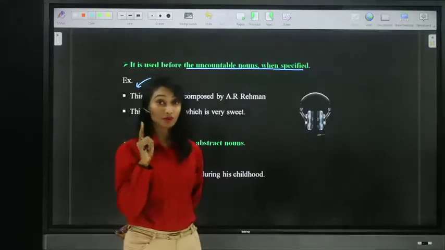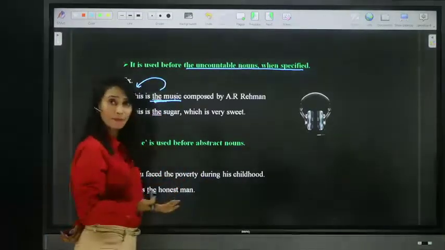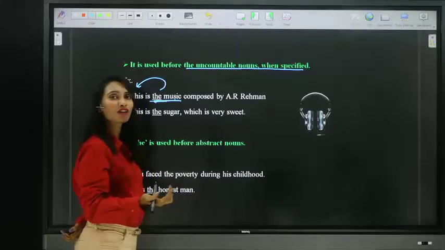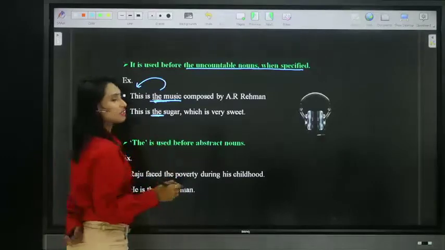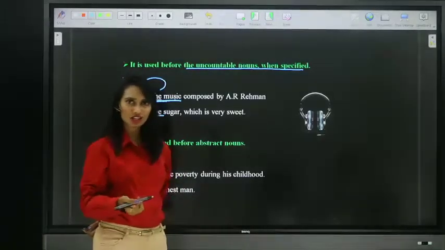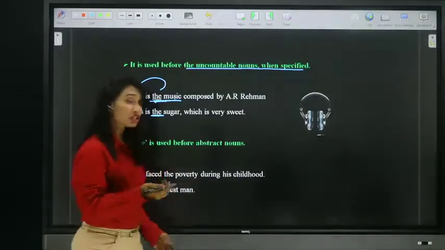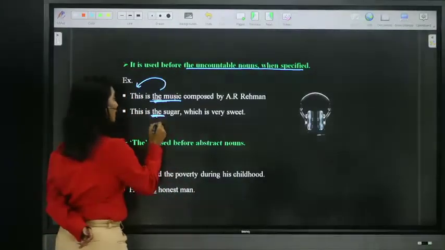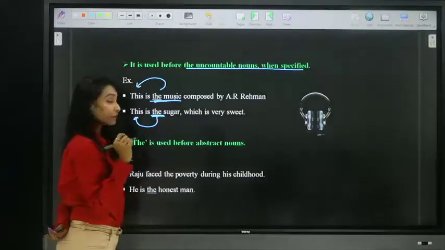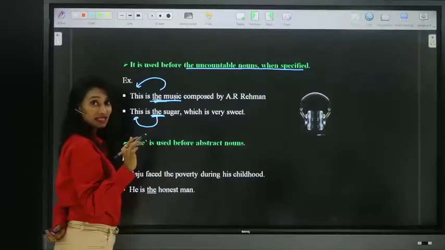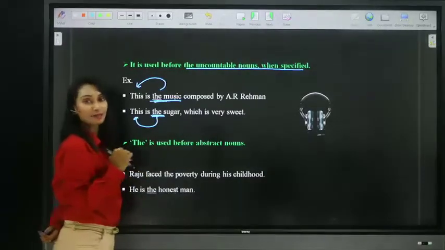No, music is uncountable, but we use the definite article "the" because we can place it before countable or uncountable nouns. This is the sugar which is very sweet. Actually, sugar is sweet, but this sugar is very sweet. Which sugar? The particular sugar, the sugar which is very sweet. So remember, we can place the definite article "the" before uncountable nouns when they are specified.